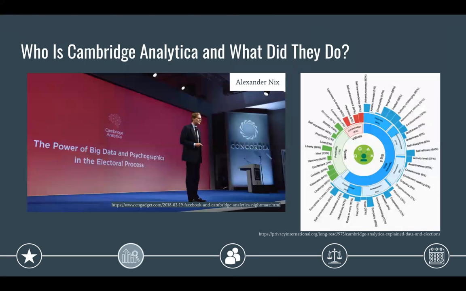So we know that Cambridge Analytica purchased this raw user data and did some interesting things with it, but who actually are they? Cambridge Analytica is a London-based political analytics firm. Pictured on the left is Alexander Nix, the former CEO of the firm.